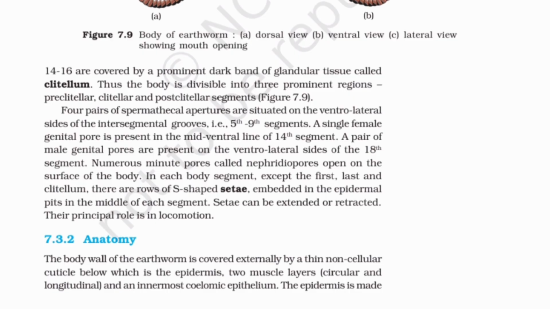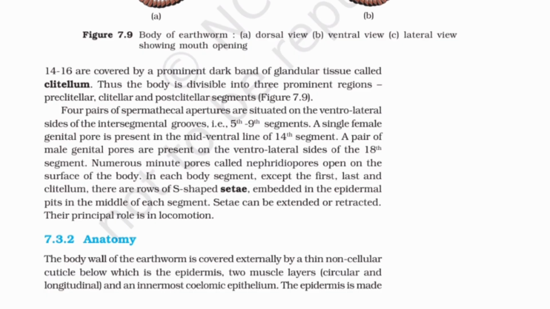Figure 7.9. 4 pairs of spermathecal apertures are situated on the ventrolateral sides of the intersegmental grooves, i.e., 5th to 9th segments. A single female genital pore is present in the mid-ventral line of the 14th segment. A pair of male genital pores are present on the ventrolateral sides of the 18th segment. Numerous minute pores called nephridiopores open on the surface of the body.